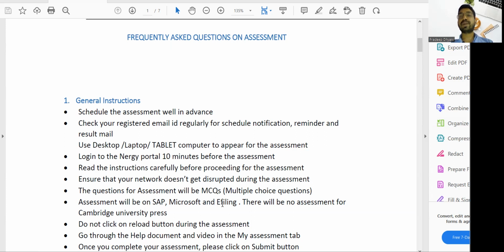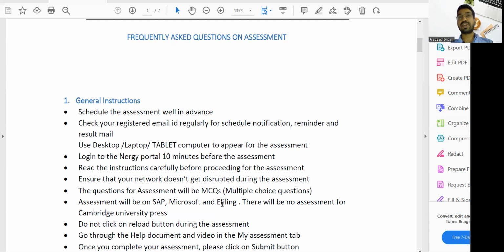There will be no separate assessment or exam for Cambridge, although you will receive a Cambridge certificate. So don't worry as of now about Cambridge. So many students are asking me, what about the Cambridge assessment? So clearly there will be no exam for Cambridge, but you will receive a certificate.